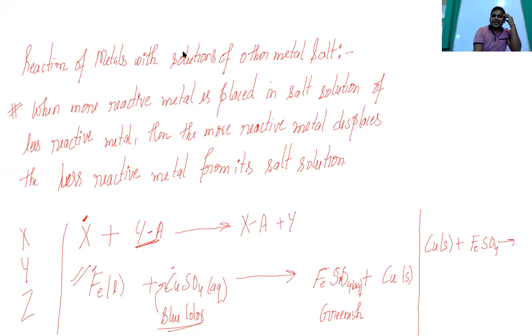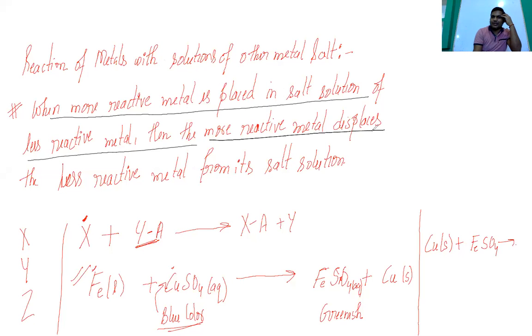What I have written here: when a more reactive metal is placed in the salt solution of a less reactive metal, the more reactive metal will displace the less reactive metal. So you can see this copper and iron. Which one is more reactive, iron or copper? Iron is more reactive, and this copper is less reactive, so it will not be able to displace.